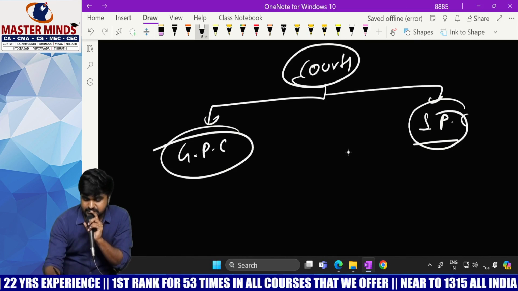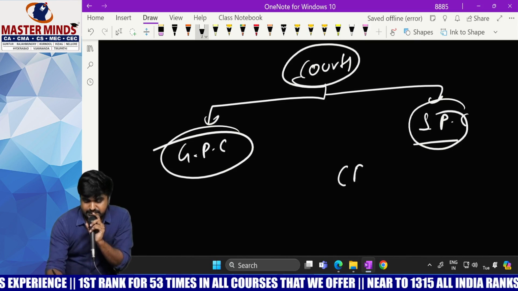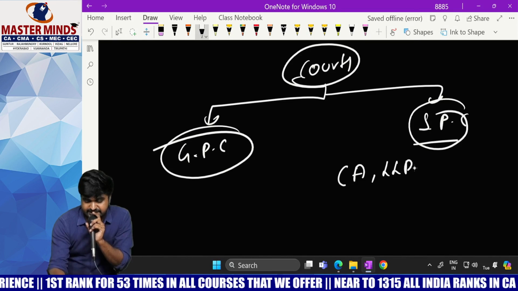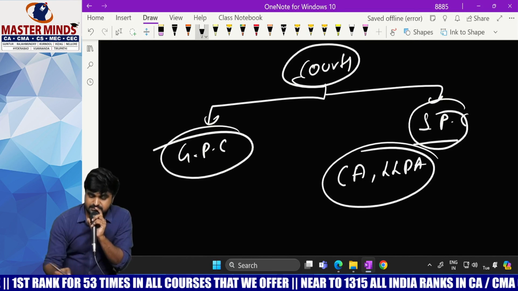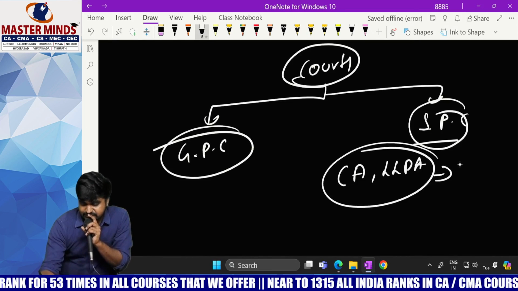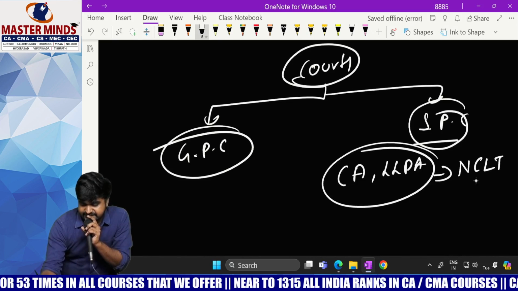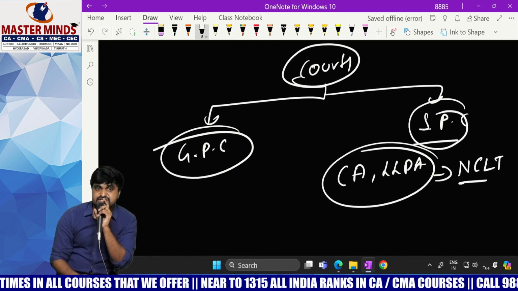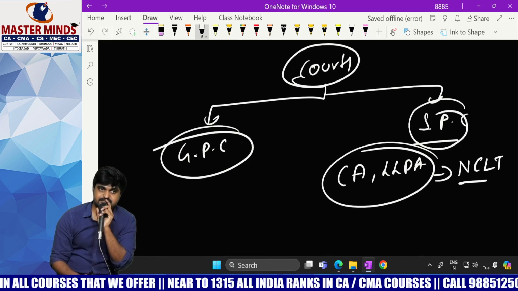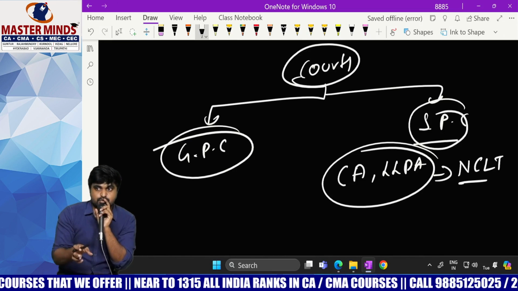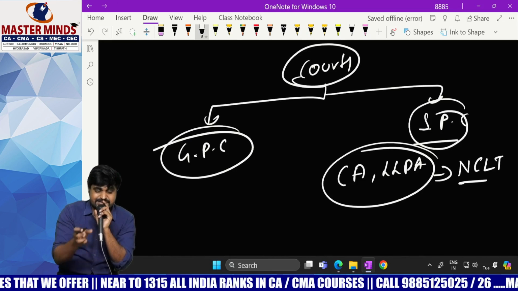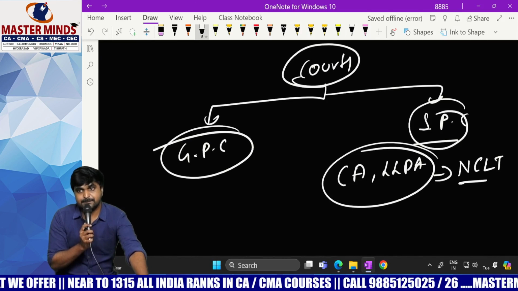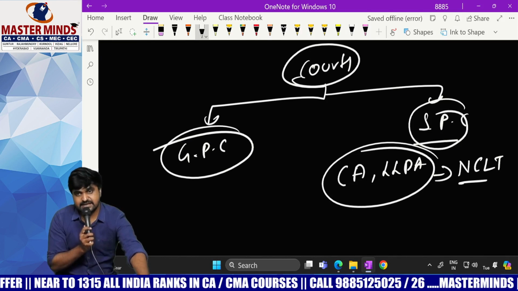Say for example, if you want to go for Companies Act or LLP Act related matters, then you can go directly to NCLT, which stands for National Company Law Tribunal. It is a special court designed to take cases from the Companies Act as well as the LLP Act.